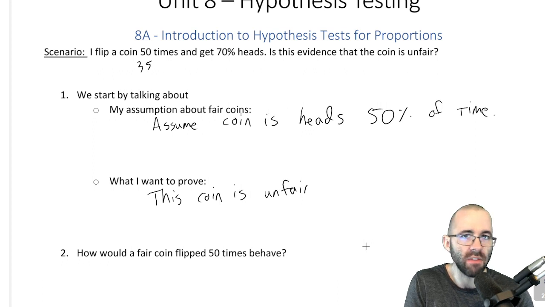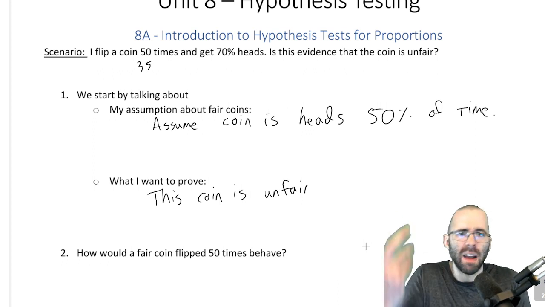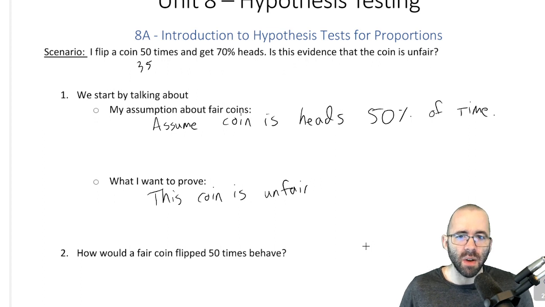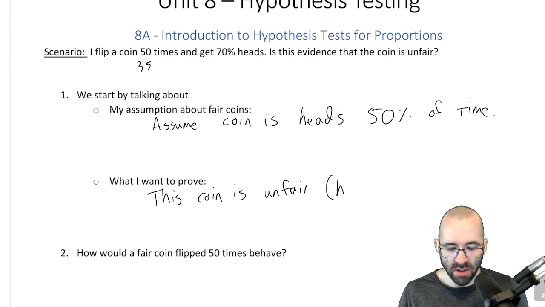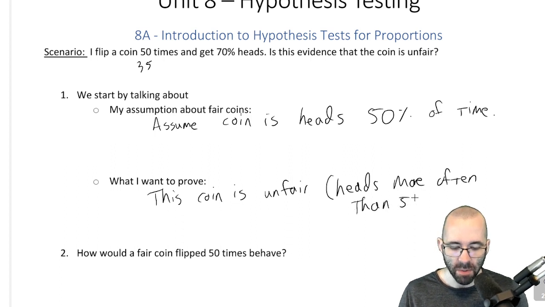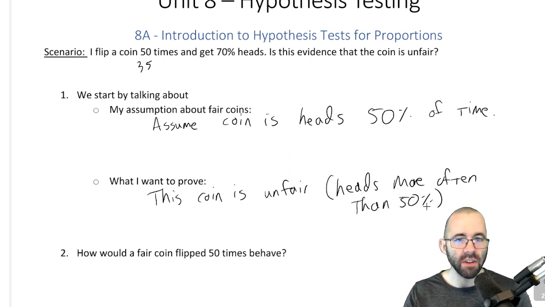It's not perfectly 50%, but 26 out of 50 is going to be random. It's not always going to be the same. So I don't need to prove exactly how it's unfair. So let's just say heads more often than 50%. Right? If fair is 50%, then unfair is just going to be more than that.